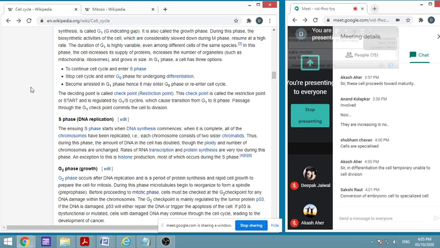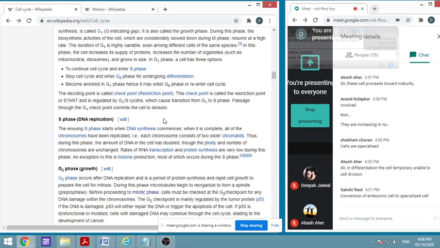So the deciding point is called a checkpoint or restriction point. I told you this is important because this word keeps coming up. Every time there will be checkpoints, and a variety of proteins and enzymes play a role as checkpoints. These checkpoints or restriction points are also called the start, and they are regulated by G1/S cyclin, cyclin-dependent kinases or CDKs.